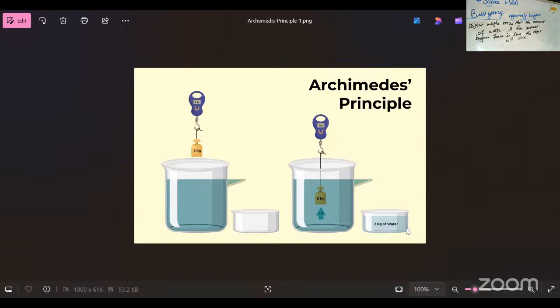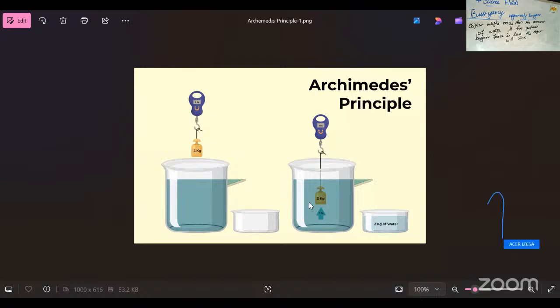So the upthrust is equal to the weight of the fluid displaced by the body, and the apparent loss of weight is equal to the upthrust. This concept is called Archimedes principle.